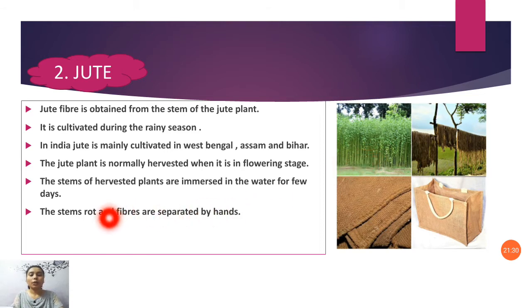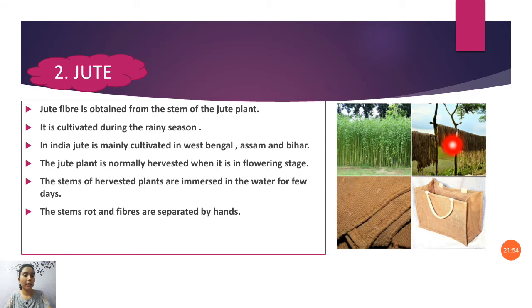The fibers are like the skin of the stem. It will appear like the second picture we can see here. It will be soft and will change its color from green to brownish after soaking in water.